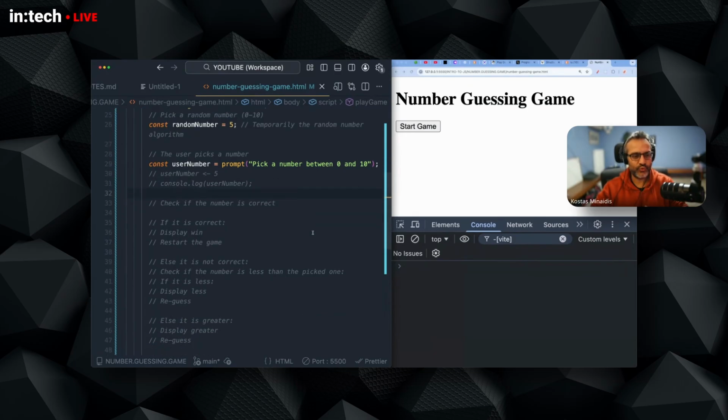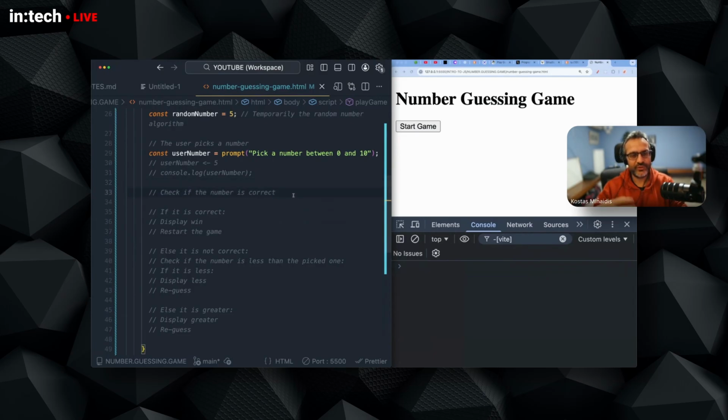As you can see, my pseudocode now helps me create the next parts. I don't have to scratch my head or think about it. I have the thing that I need to do right now, right here. So now I have to check whether the number is correct. And I will do this with an if statement.